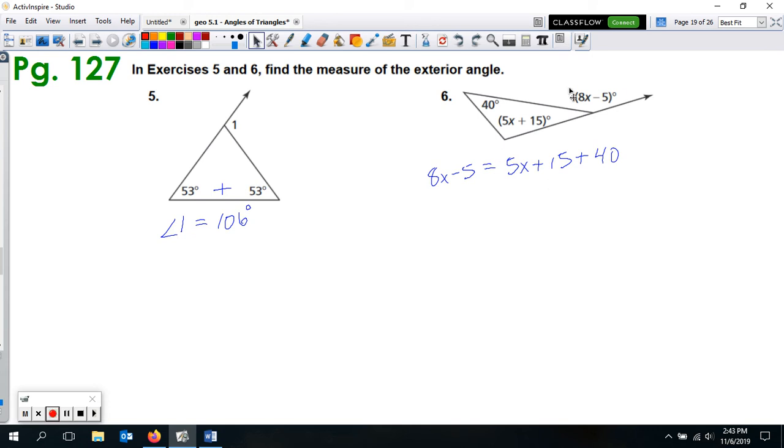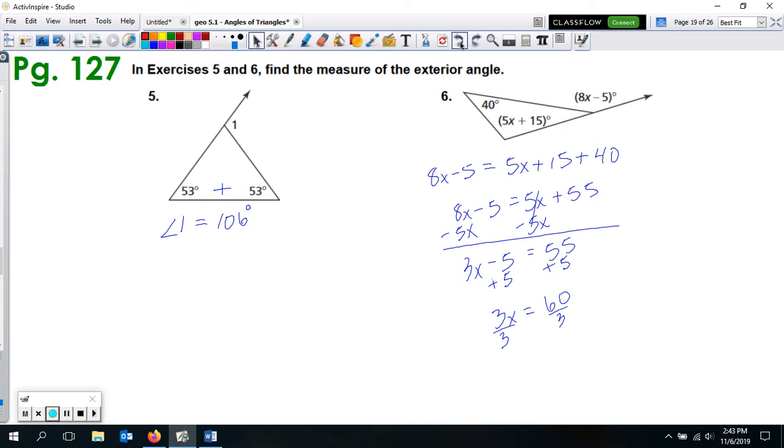Alright, so hopefully you have an answer now. You know how many degrees this is. Let's check your answer. As I simplify this side, 15 and 40 make 55. Then I'm going to bring my 5x over to the other side. I'm going to subtract 5x from both sides. That cancels them here, and 8 minus 5 gives me 3x on this side, minus 5 equal to 55. I'll then add 5 to both sides. That gives me 3x equals 60, because those will cancel. And I'll divide by the 3. So 60 divided by 3 gives me 20 for x.